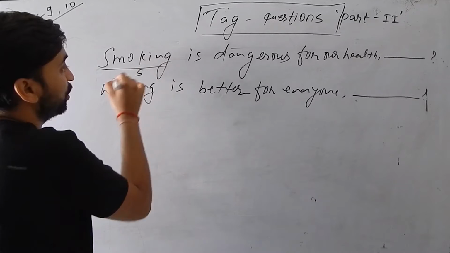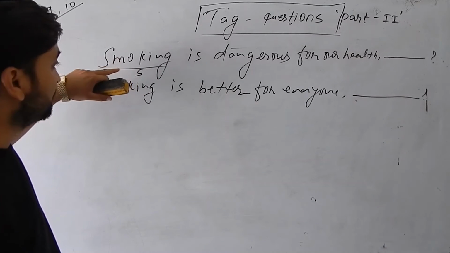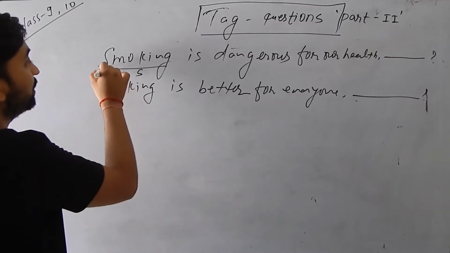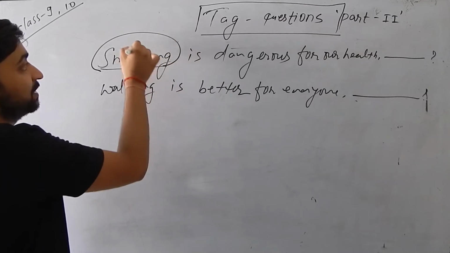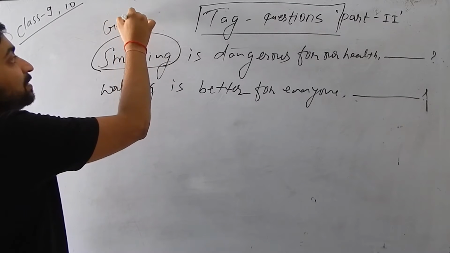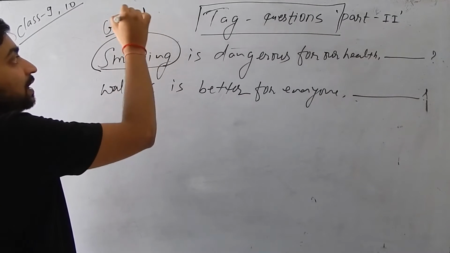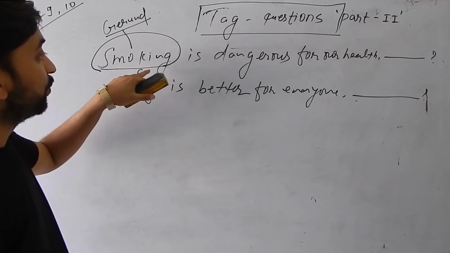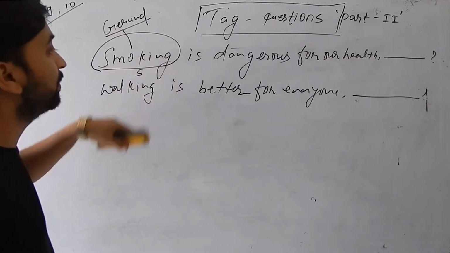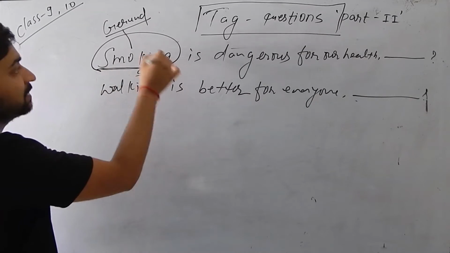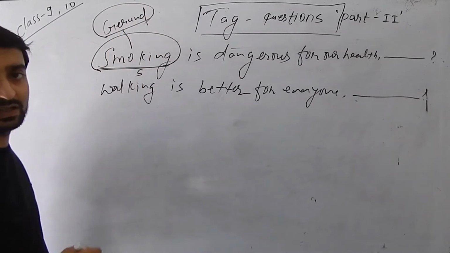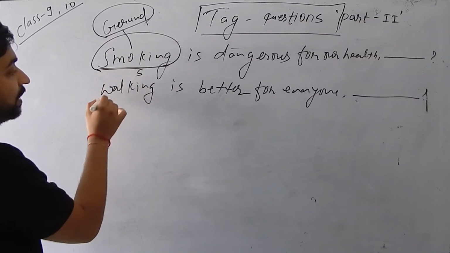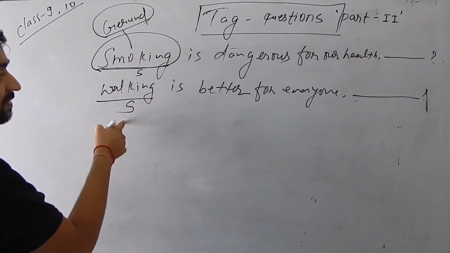This is the subject. It looks like a verb, but this is not the verb. It is used as the subject. It is called a gerund. When the ing form of the verb is used as a subject, it is called a gerund in English grammar. It means smoking and walking are the subject here.